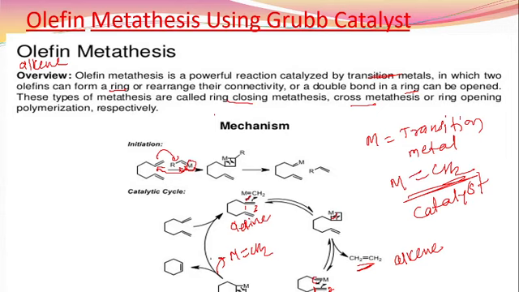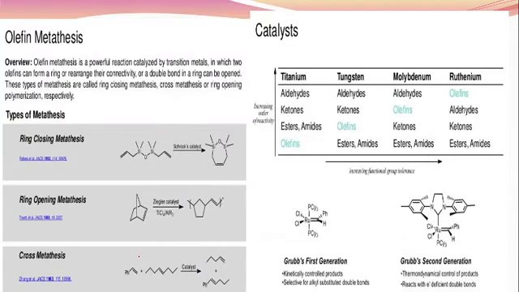Here we get two types of product. First is the alkene and the second one is the cyclic alkyl compound, the hexene compound. This type of reaction is called olefin metathesis. This olefin metathesis has three types. First, ring closing metathesis, second, ring opening metathesis, and third, cross metathesis.